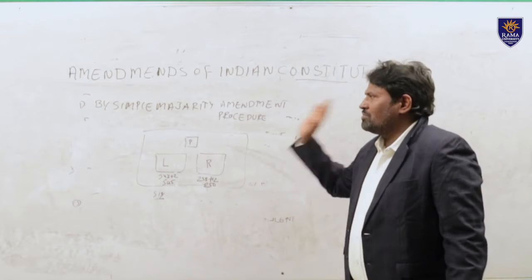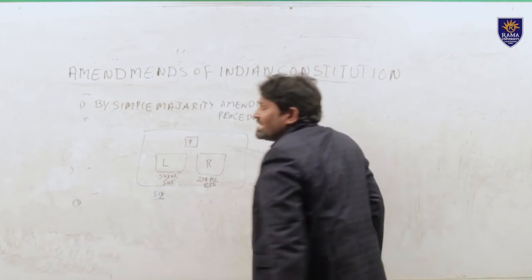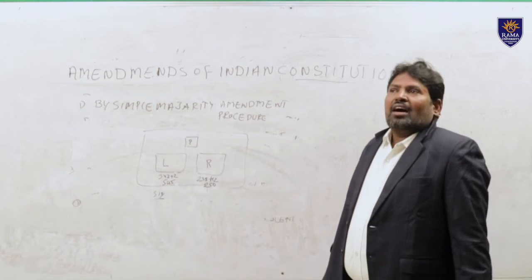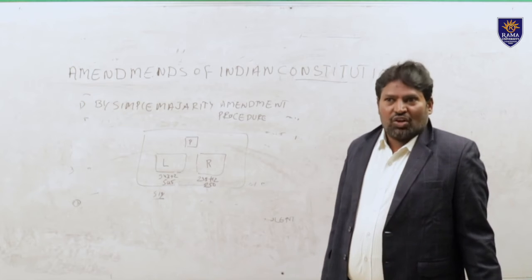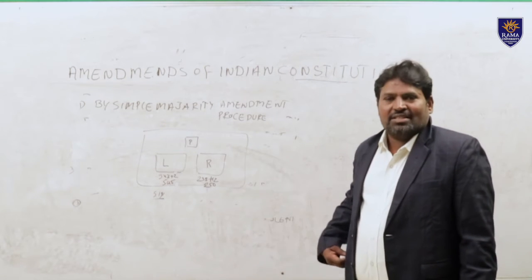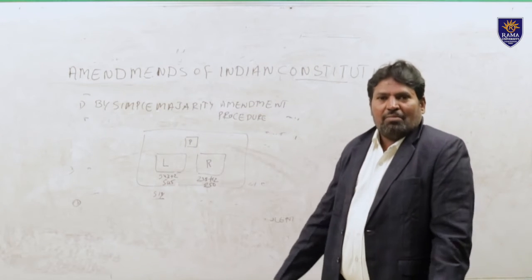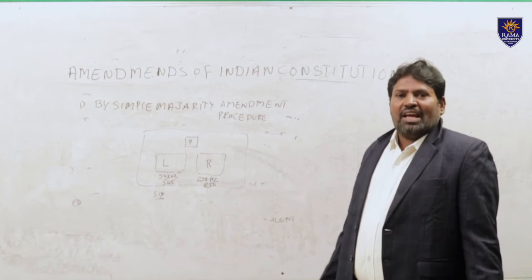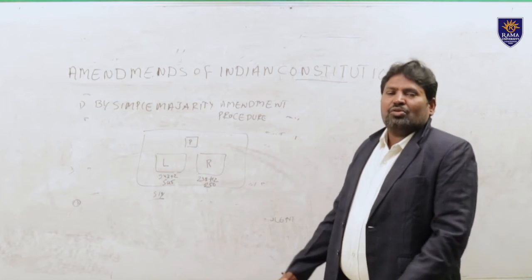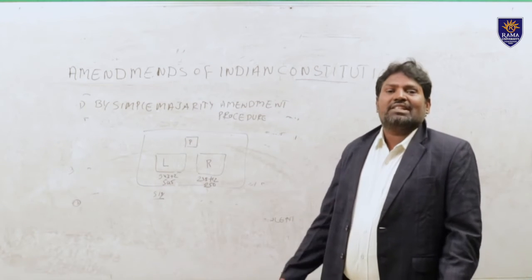Amended through the simple majority procedure? So generally, the establishment of new states, the formation of new states, the establishment of legislative councils in the states, and the removal of legislative councils in the states, or second schedule items, the emoluments, which means the salaries of the MPs and MLAs or parliamentary members, and also the Supreme Court judges' salaries, and then fifth schedule items and sixth schedule items.